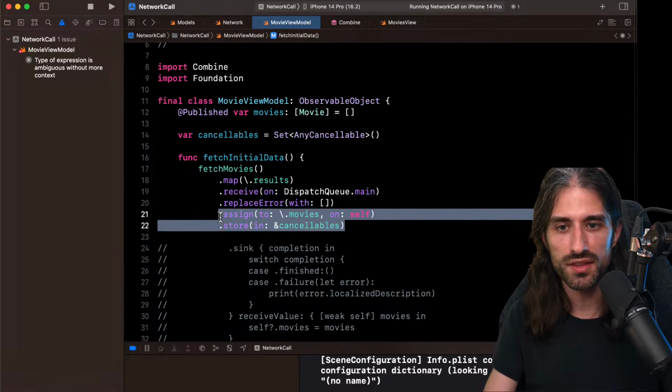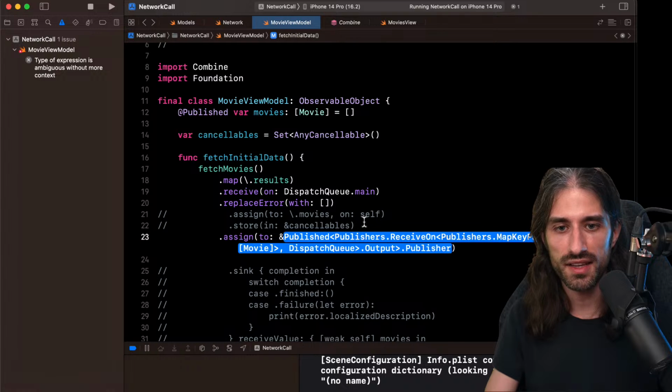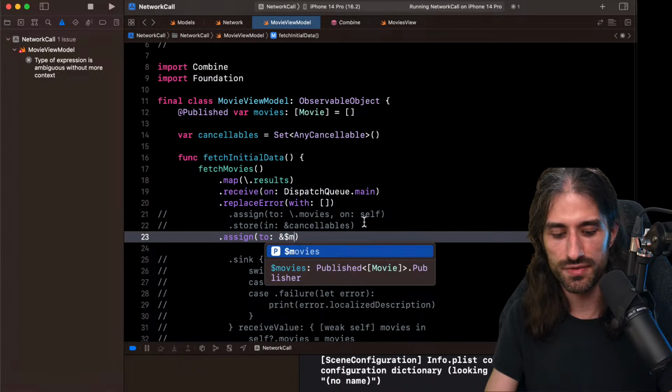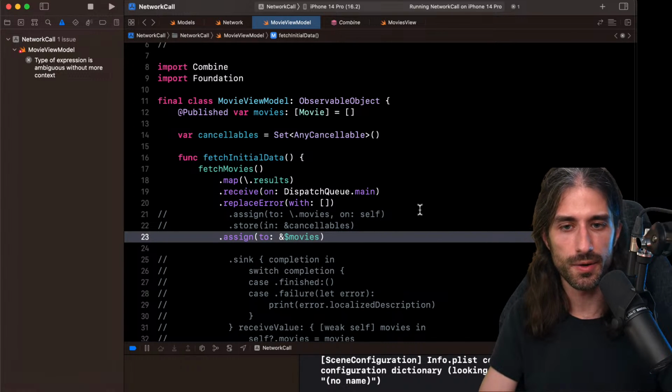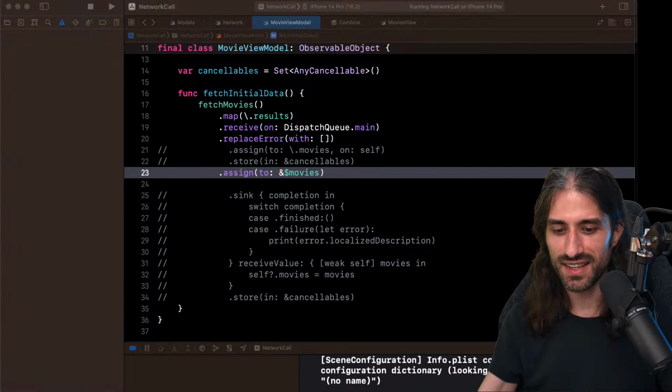Most of the time, what I use is this version, so assign to with this, and this is a great syntax. Whenever you can use it, it's a super cool syntax. Okay, let's see what we have next.